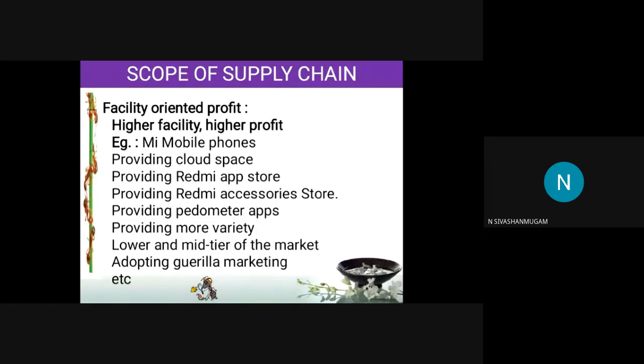In the lower and mid tier of the market, they are adopting guerrilla marketing. That is, going to common places and speaking as a common man, stating that among all the phones, the Mi phone is very good, has a lot of features, and the cost is also very low. By creating such word of mouth in common places and making others believe it, they sell the product. This is what they are doing in India. The Redmi phone is doing the same thing in India. That is guerrilla marketing. So by increasing the facilities, they increase the profit.